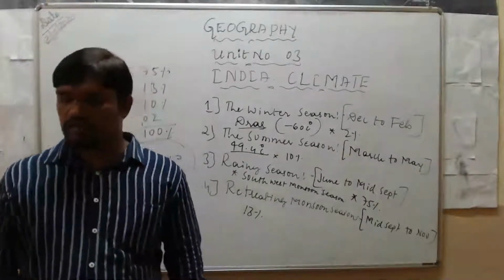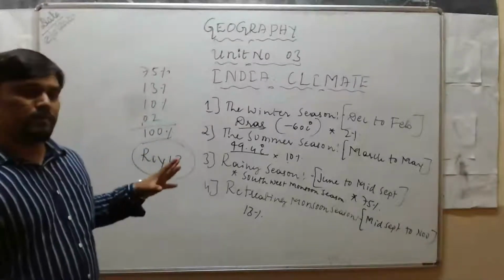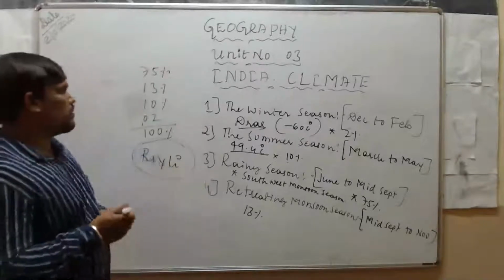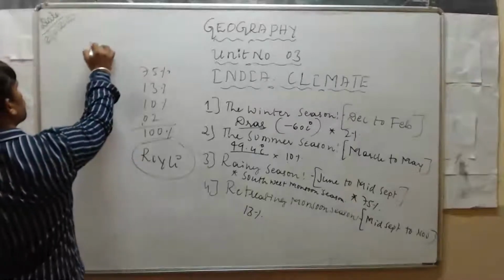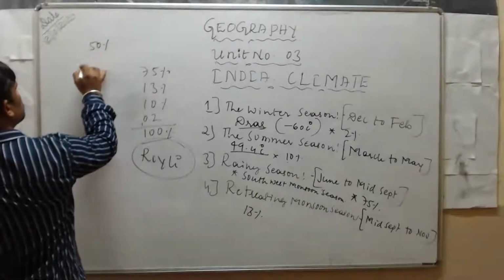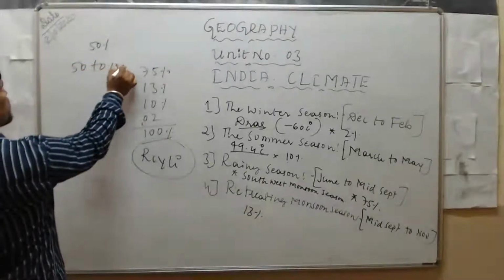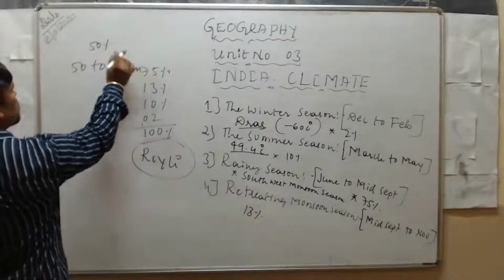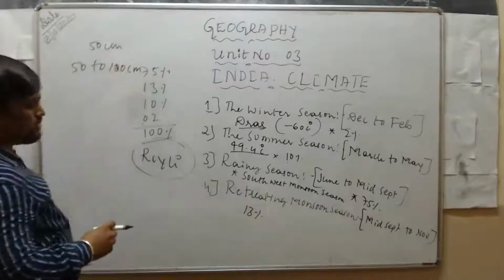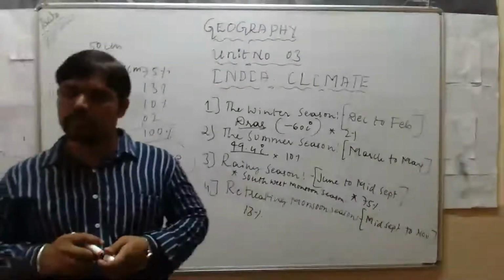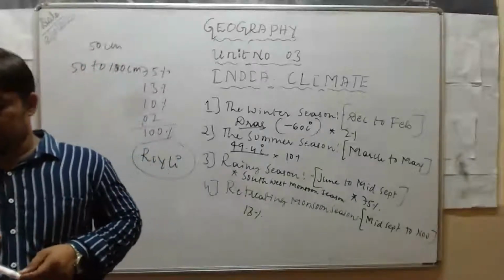Next, areas with moderate rainfall. Areas with low rainfall means only below 50 centimeters. Areas with moderate rainfall means 50 to 100 centimeter. See which areas of India get 50 to 100 centimeter of rainfall.